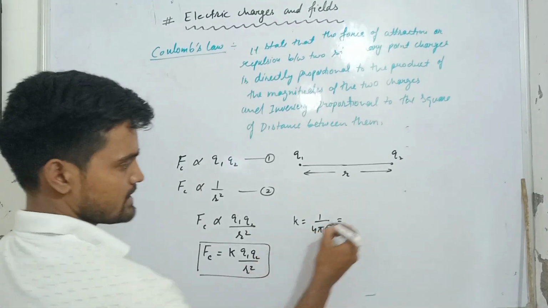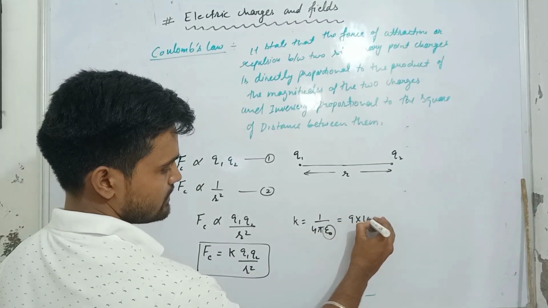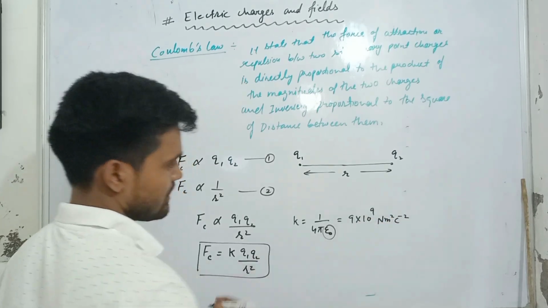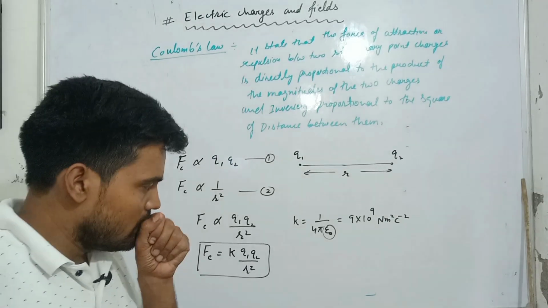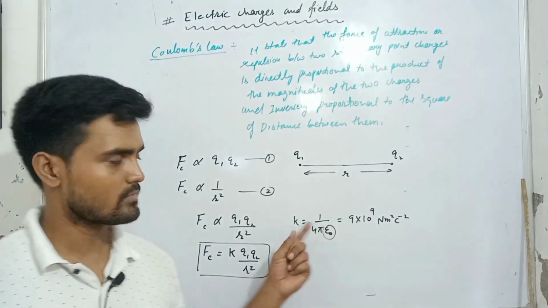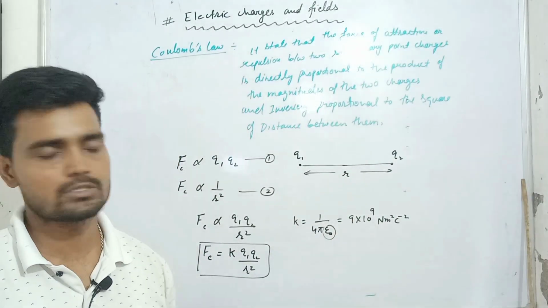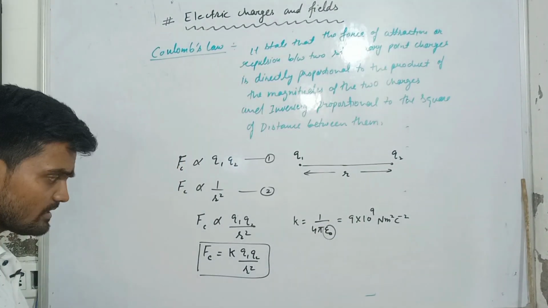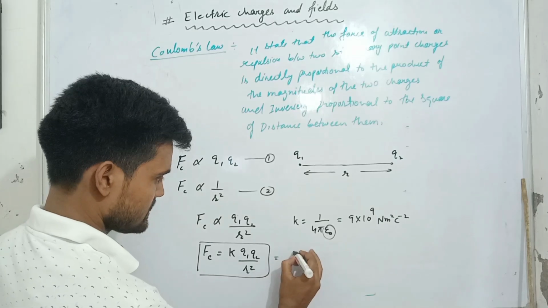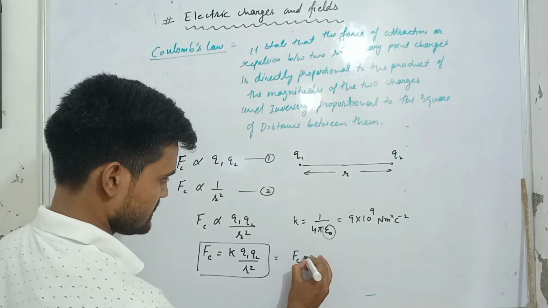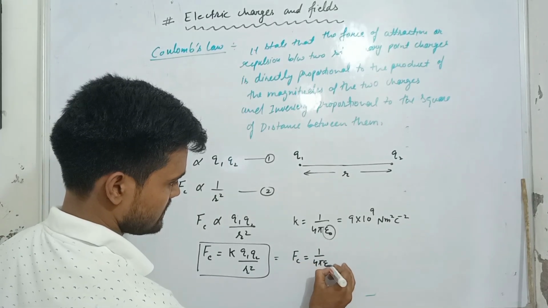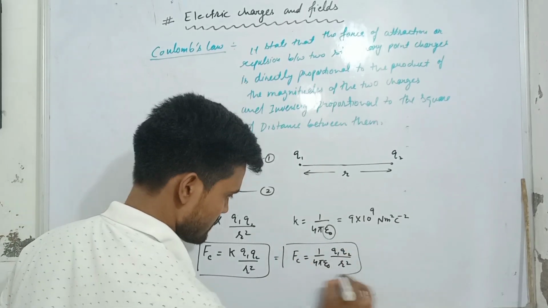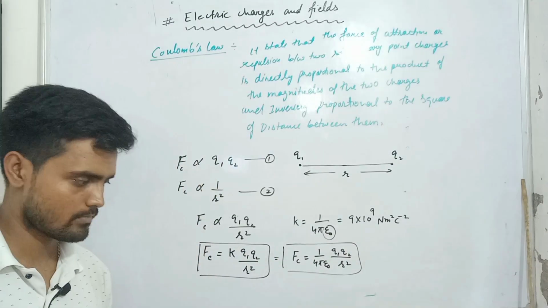The value of k is 9 into 10 to the power 9 Newton meter squared per Coulomb squared. This is a fixed, constant value. Generally, it can also be written this way: F_C is equal to 1 by 4 pi epsilon naught times Q1 Q2 divided by r squared. This is your Coulomb's force.